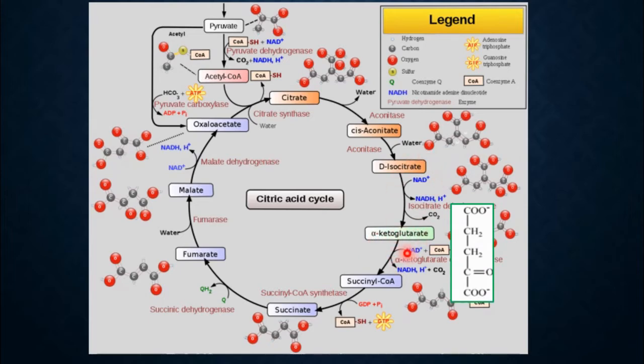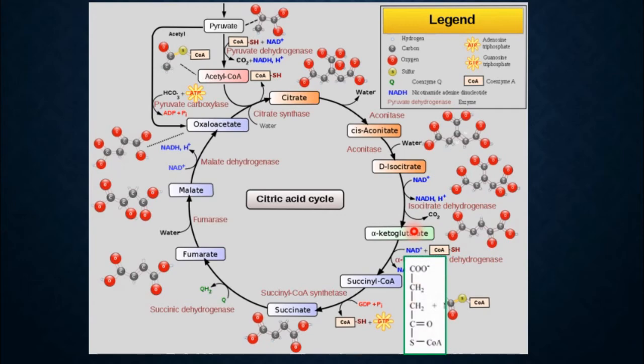This isocitrate is now oxidized into a molecule called alpha ketoglutarate. This is an important step. You can see the formation of NADH2 here. So this is the first NADH2 formed in this cycle, with removal of carbon dioxide. Okay, this alpha ketoglutarate will now be oxidized again, forming a 4-carbon molecule.